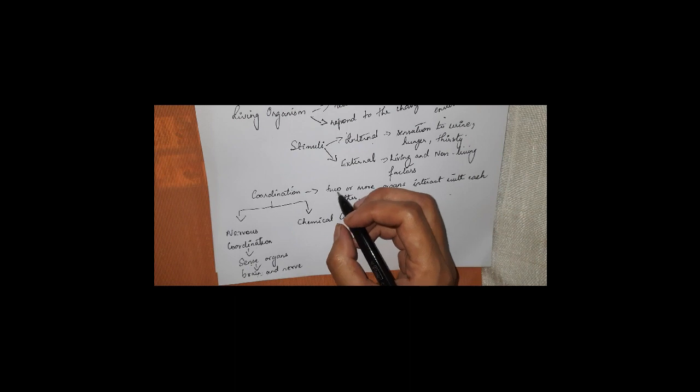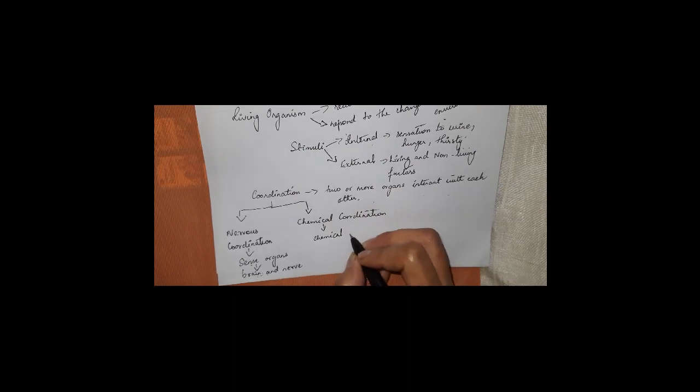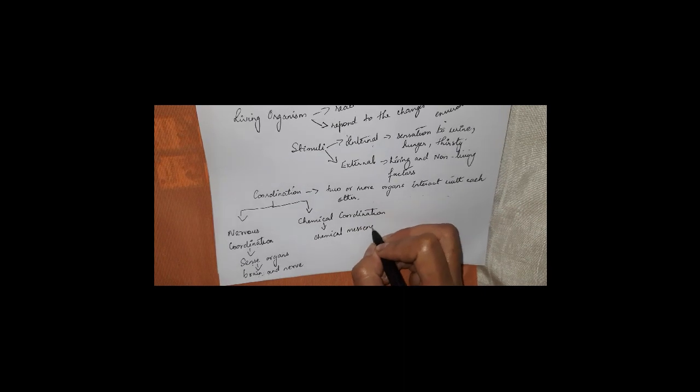Then chemical coordination is mainly brought about by chemical messengers, and these chemical messengers are known as hormones. What role do hormones play?